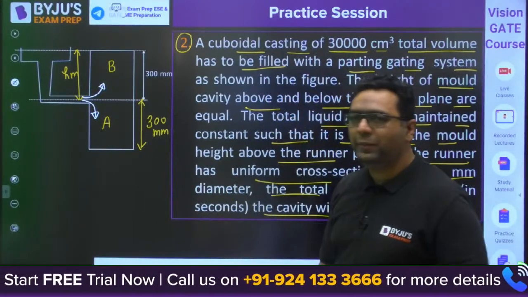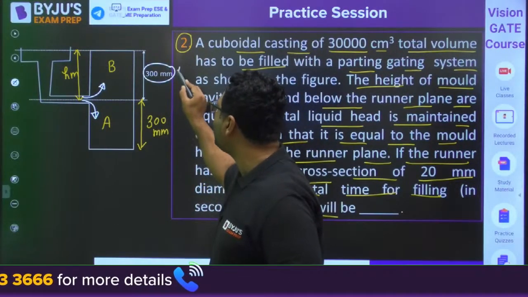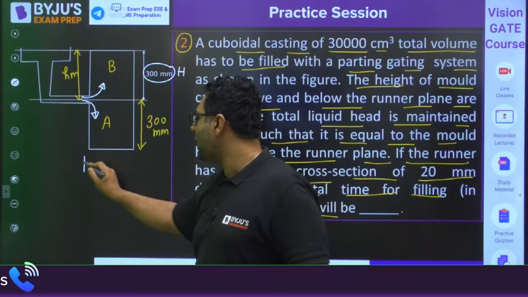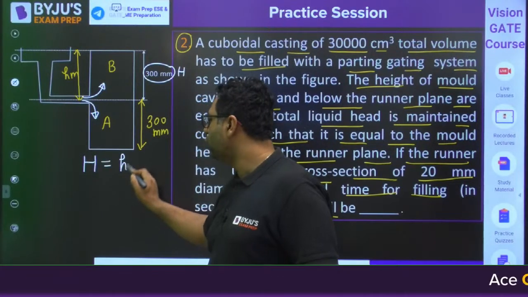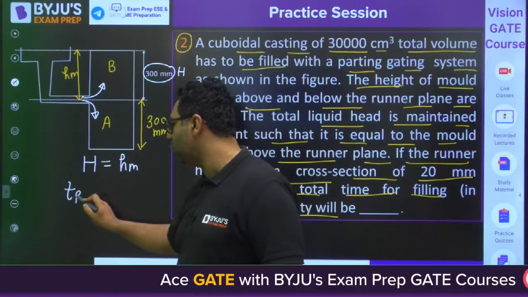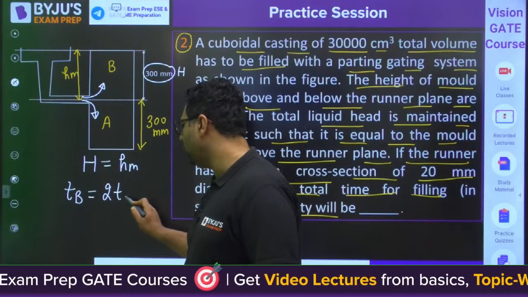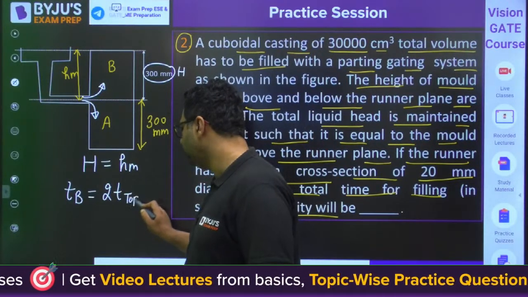And you would be aware that when the height of the cavity equals the height of molten metal, for such case the time taken to fill the cavity by bottom gating system is directly 2 times the time required to fill the cavity by top gating system.